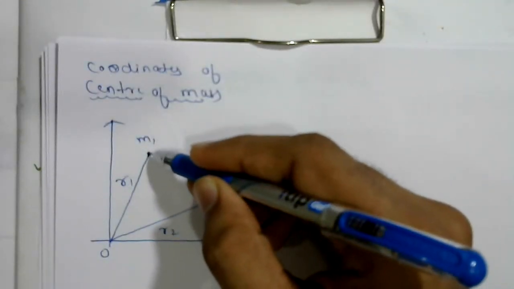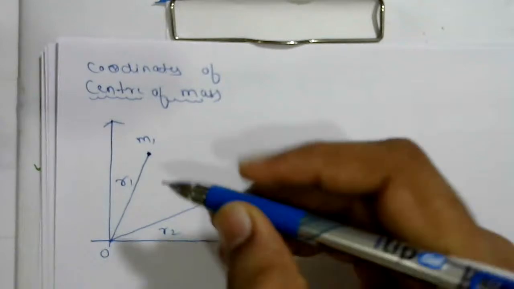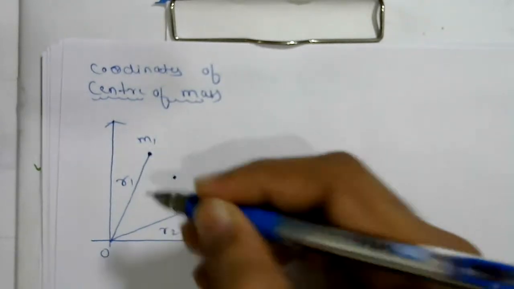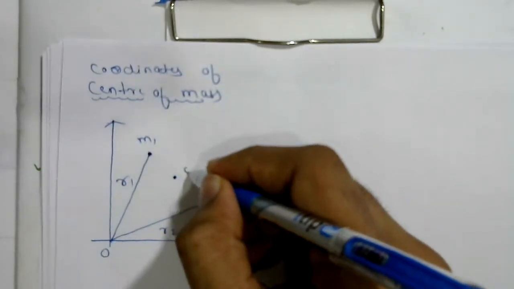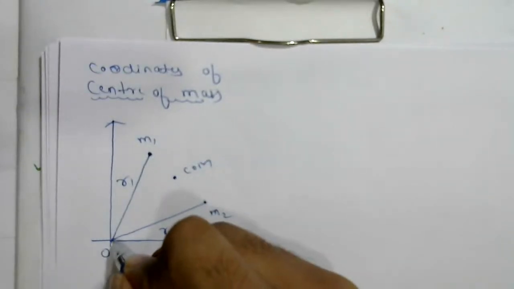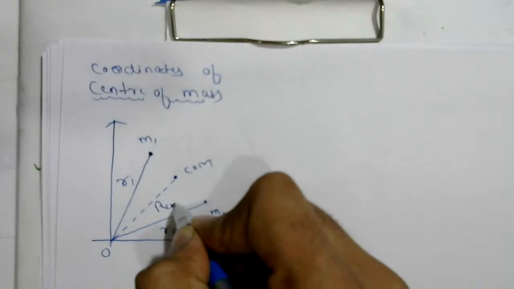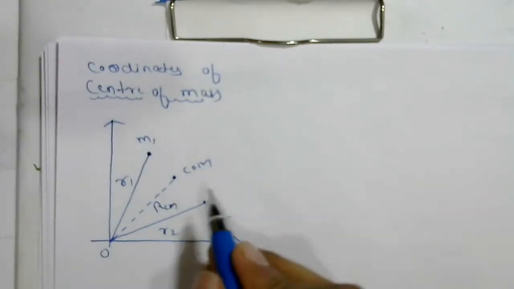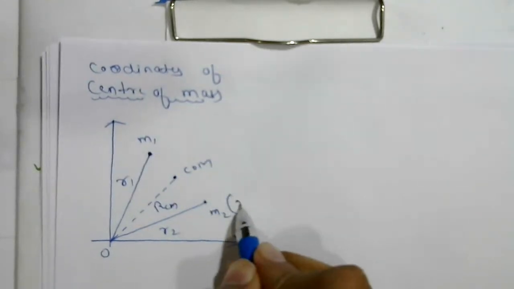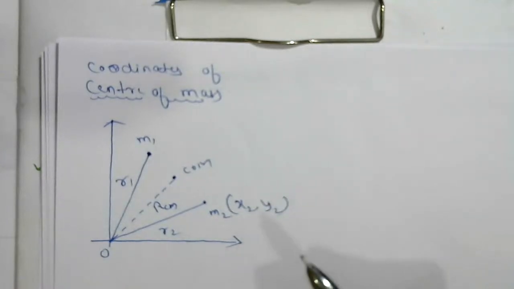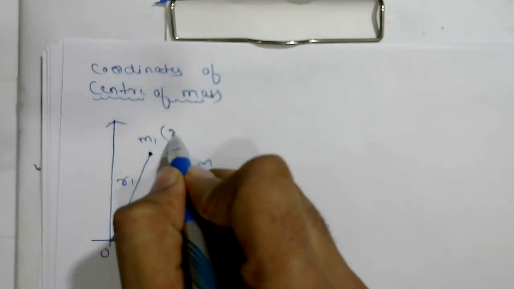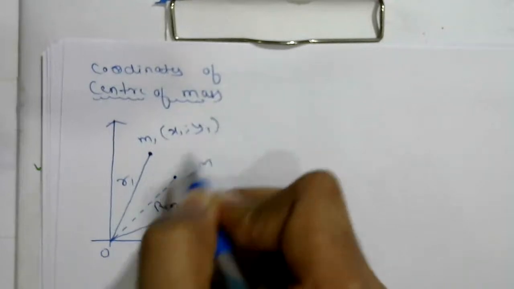Somewhere the center of mass of the two particles lies at this point. This is the center of mass. The position vector for the center of mass we write as rcm. The coordinates are x2, y2 for the second, and x1, y1 for the first.